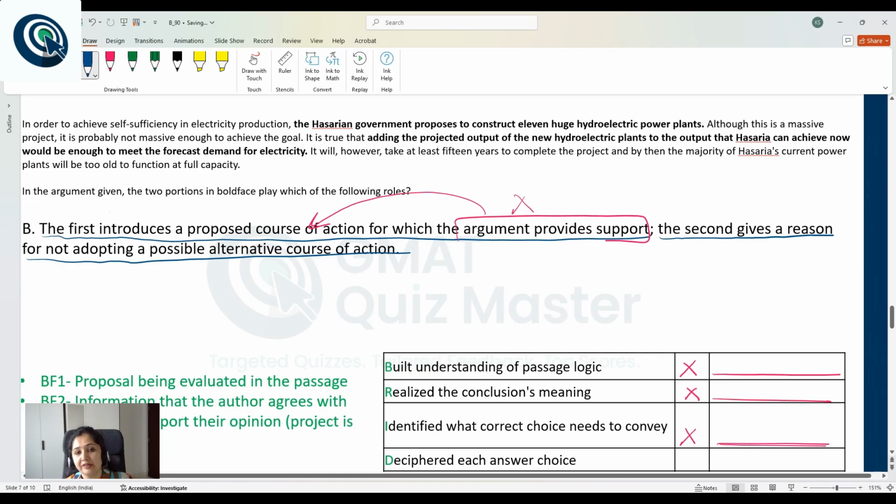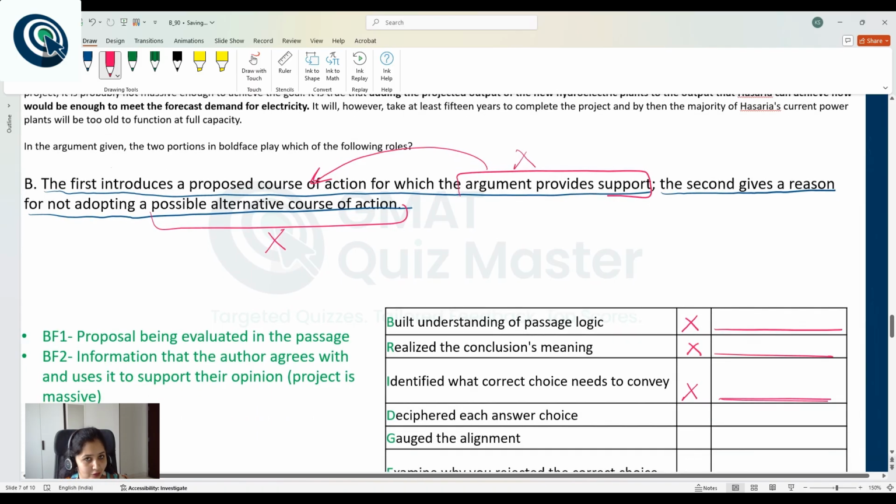Now, there is no such description of any possible alternative course of action or the reason for not adopting that. So, this is completely irrelevant. And if you marked this choice, it means that you did not understand the passage at all or you did not understand choice B at all. Accordingly, you should update your error log here.